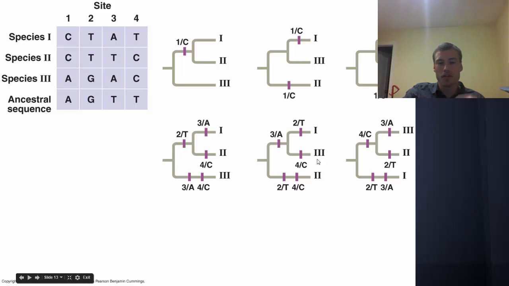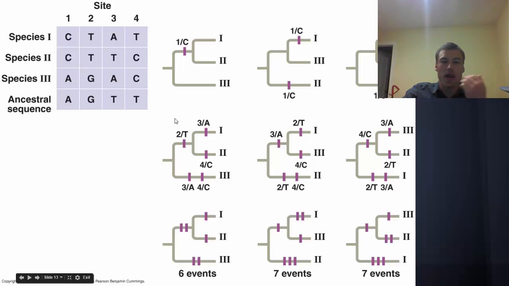And what we do is we then go through and take a look at the next ones. Where else do these events need to occur? And we just continue adding them up until we have all of the different events that need to be occurring at each site in order for each of these phylogenies to be true. And what we find is that the first phylogeny requires only 6 events, and the other two require 7, meaning that this first phylogeny is the one that is most likely true, and that would be the one that we would keep.